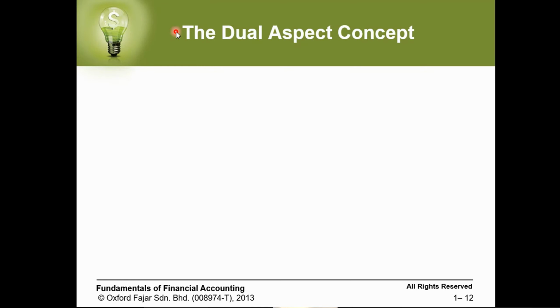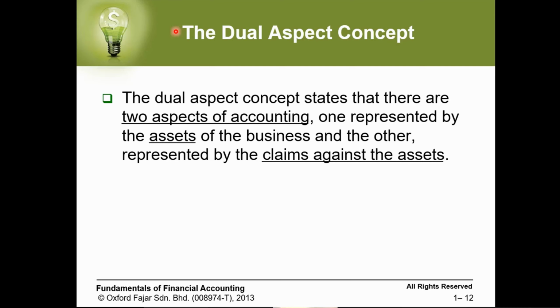The dual aspect concept. The dual aspect concept says any transaction that happens affects two sides or two types. What does it mean? The dual aspect concept states that there are two aspects of accounting. One is represented by the assets, which means the things the company owns. The other is represented by claims against these assets, which is what the company owes to owners and others.